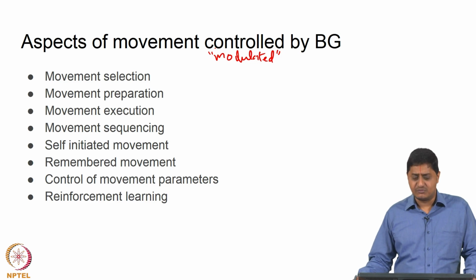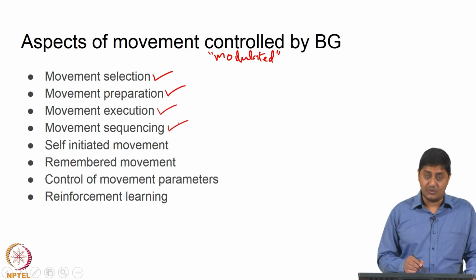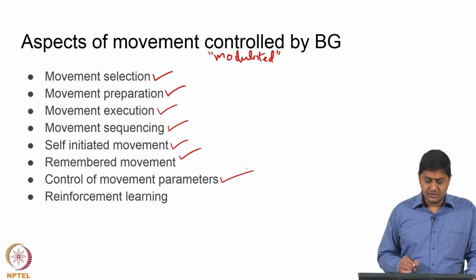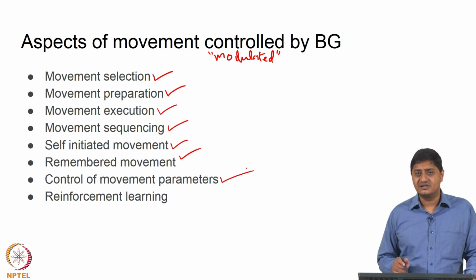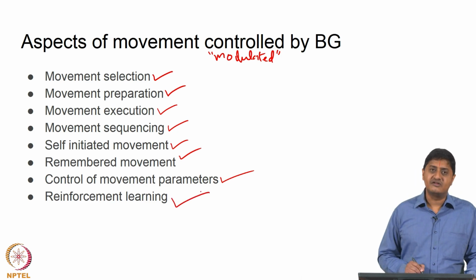Selection of specific movements, preparation before the movement, preparation to an action, and execution and sequencing, which one to do first, which one to do next and why, and remembered or self initiated movements, or volitional, self initiated, remembered. Control of specific movement related parameters such as displacement and velocity, such as force and rate of force development for example, and reward related behavior or reinforcement learning.